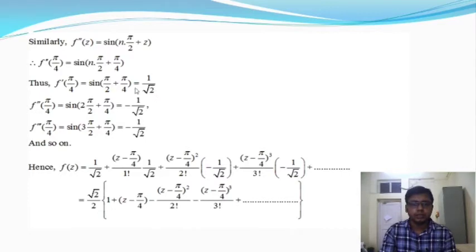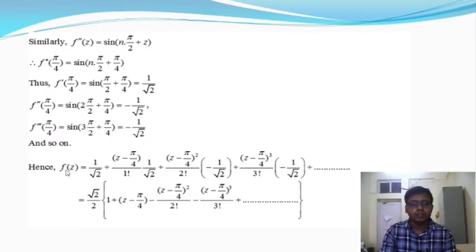Okay, similarly we can find the second order differentiation about the point pi by 4, and the value will be minus 1 by root 2. As well the third order differentiation will give minus 1 by root 2, and so on.